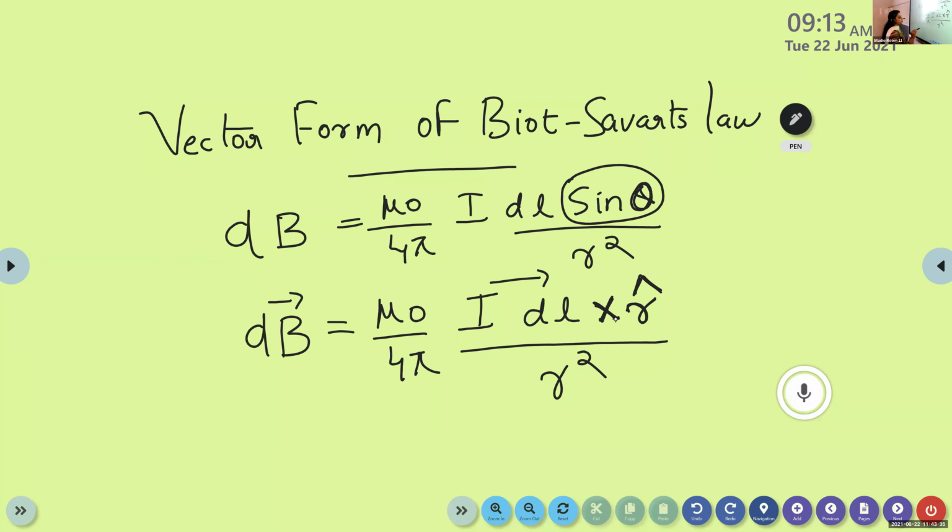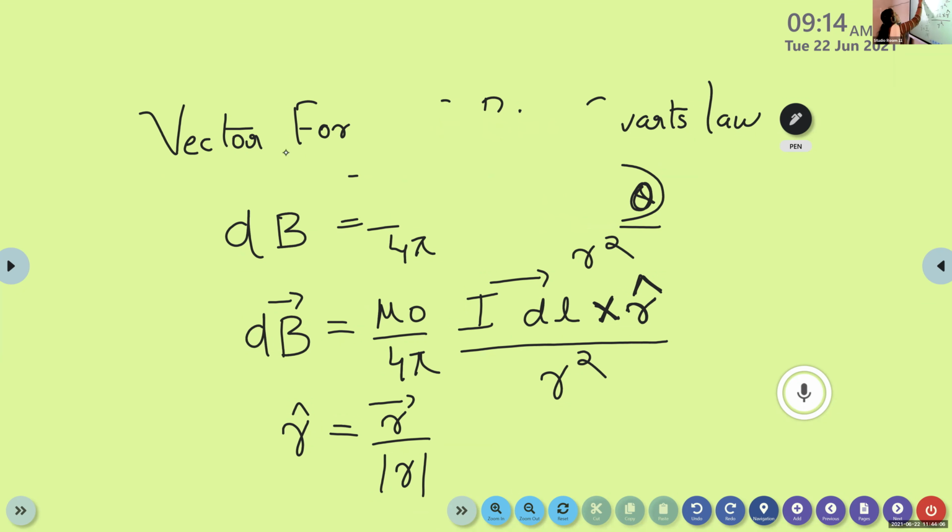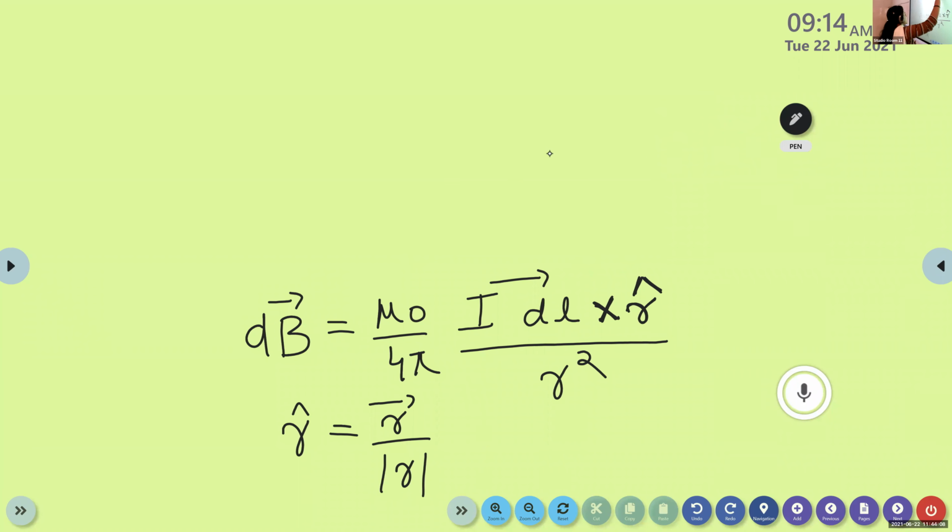And now this unit vector R is equal to vector R divided by modulus of R. This is what you have actually studied in your plus one physics. The unit vector R is equal to vector R divided by modulus of R. So the equation becomes